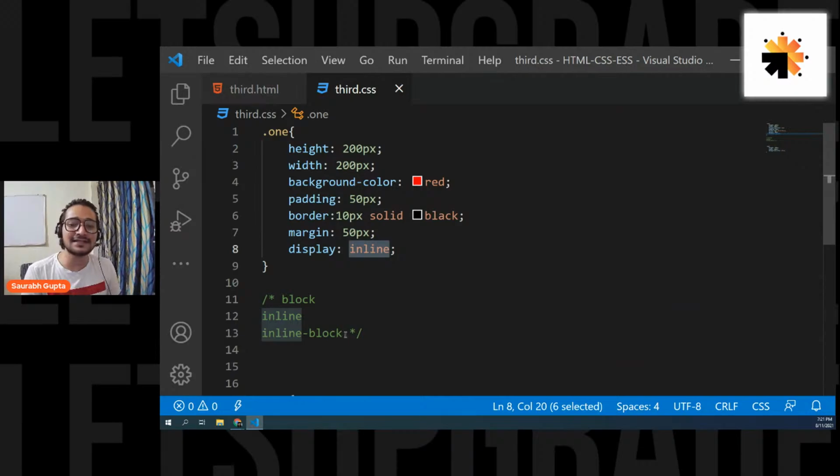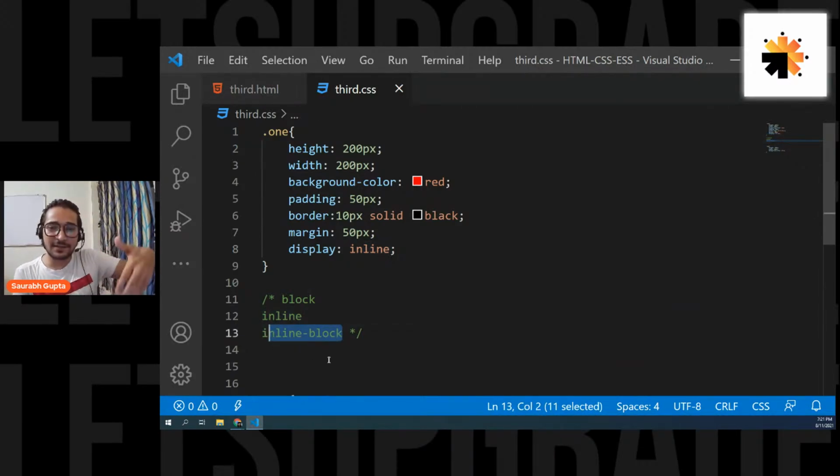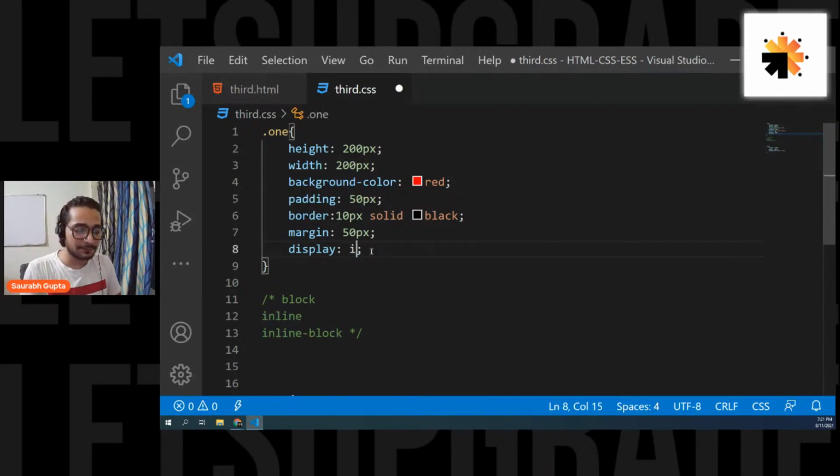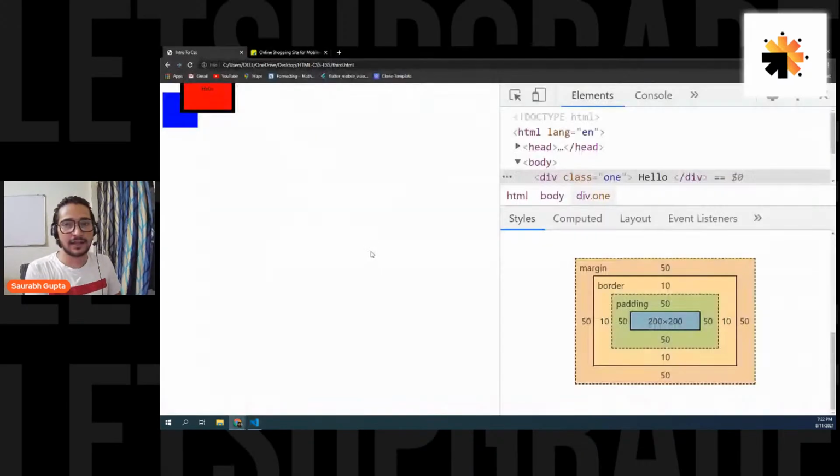And the solution for this is inline block, where an element gets an inline arrangement. That means they will go in horizontal direction, but it also has the block properties. That means it can also have height and width. So it will go in inline, but it can also have height and width. And let's go here and put inline block, and that's it.